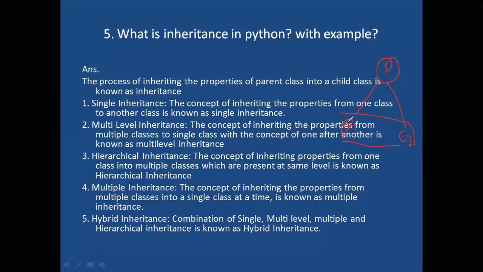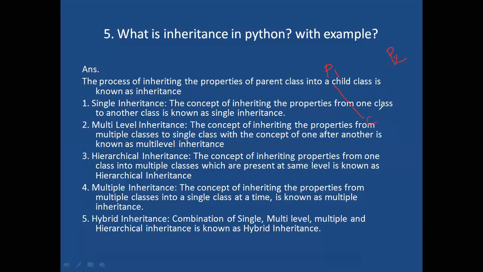Next one is multiple inheritance. Multiple inheritance means the concept of inheriting the properties from multiple classes to a single class at a time. Like this, P1 and P2, multiple classes we have, from multiple classes to a single class at a time.